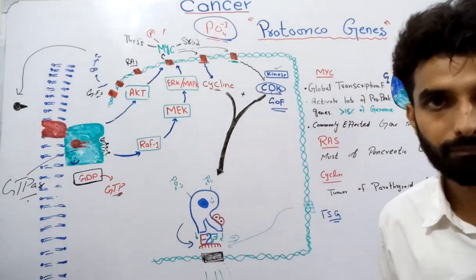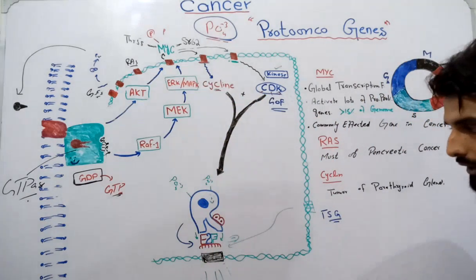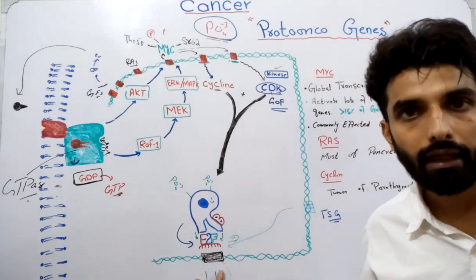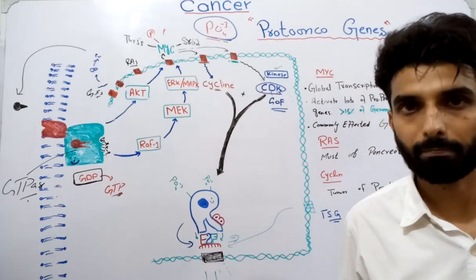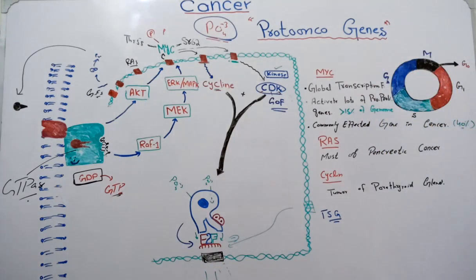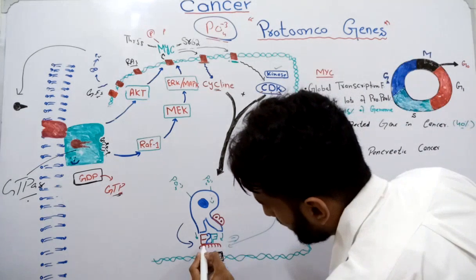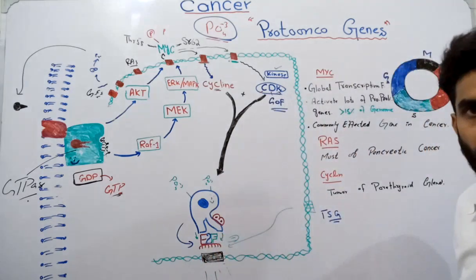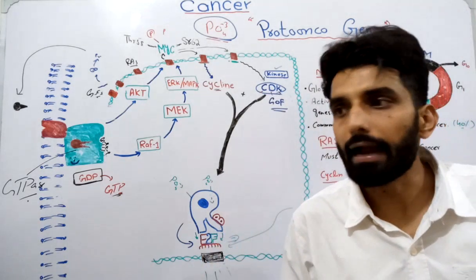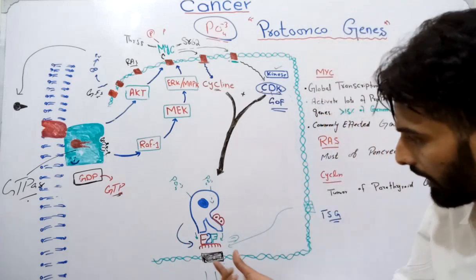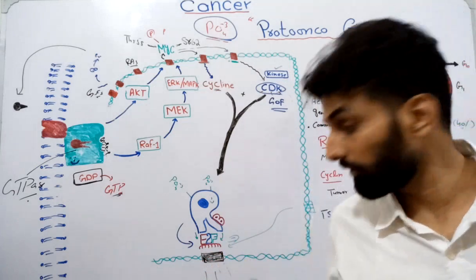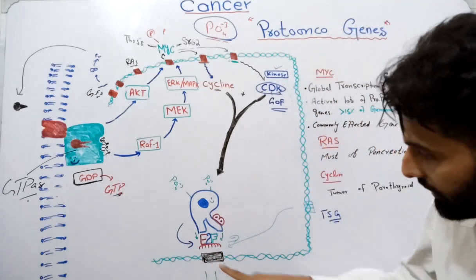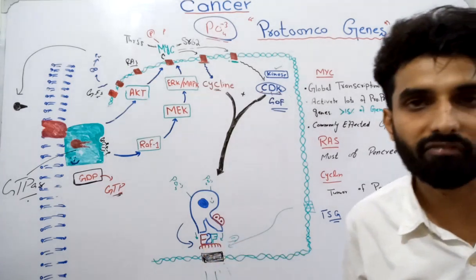Let's talk about another story, but that is very important. So here is a set of genes, and if these genes are activated, the replication of DNA will increase. I have explained about it. Getting it? Okay. Now what will happen? There is a transcription factor, E2F. E2F is a family of transcription factors that activate lots of pro-proliferative genes. And one set of genes is responsible for cell replication, and these genes will be activated by this E2F transcription factor.